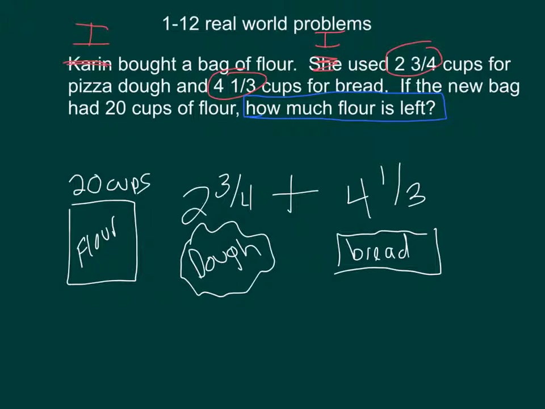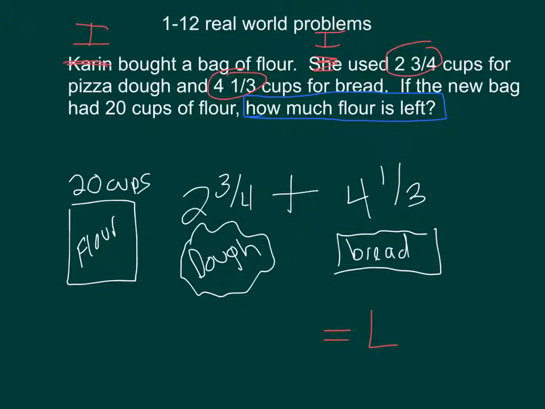So now let's go back to the question and ask ourselves again, what is the question asking? What is the unknown number that I'm trying to find? Well, I'm trying to find out how much flour is left. When I do finish my equation, it should tell me how much flour is left. It will equal how much is left. I'm going to use L, a variable, to take the place of the unknown number that I'm trying to find. I'm obviously using L because it is the first letter of the word left. Any letter will suffice, so pick a letter that is meaningful to you, one that has something to do with the problem.